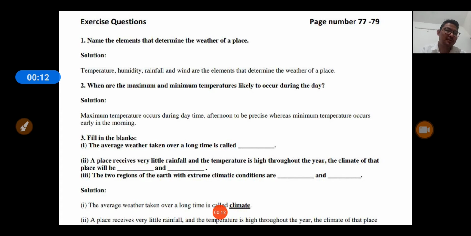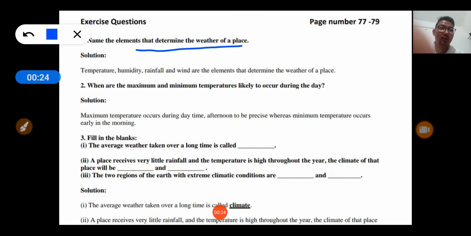In this chapter we are going to discuss the NCERT questions of this chapter, and let's start with question number 1. The question is, name the element that determine weather of a place. So the factors are temperature, humidity, rainfall, wind.